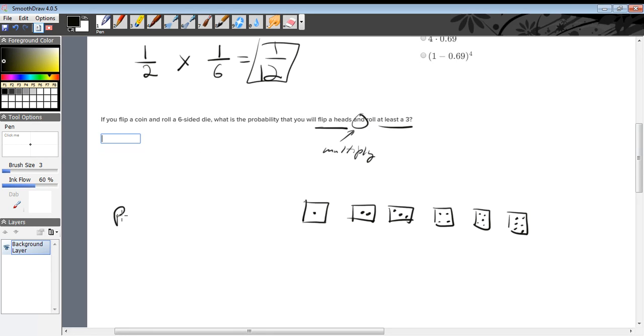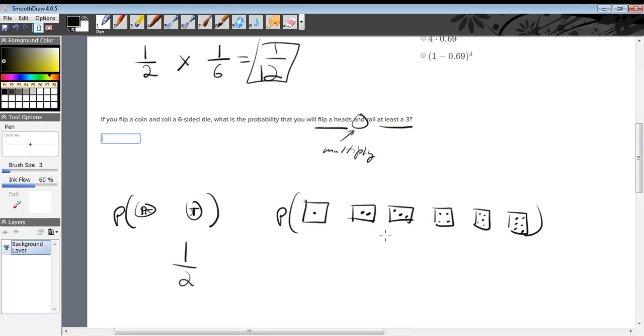So here's heads, and tails is the eagle. Oh god, I just made myself draw an eagle. Okay, so that's heads, and that's tails. The probability of drawing a heads is going to be 1/2, since there are 2 possibilities.